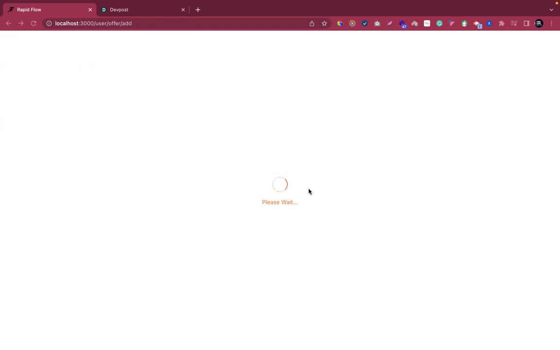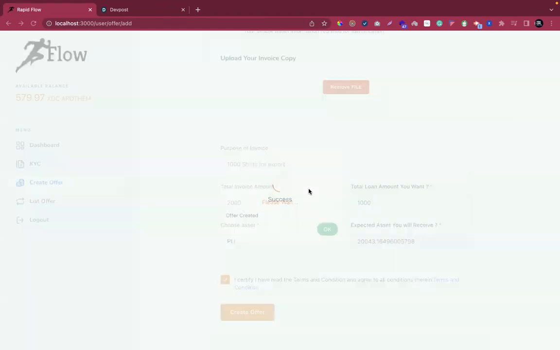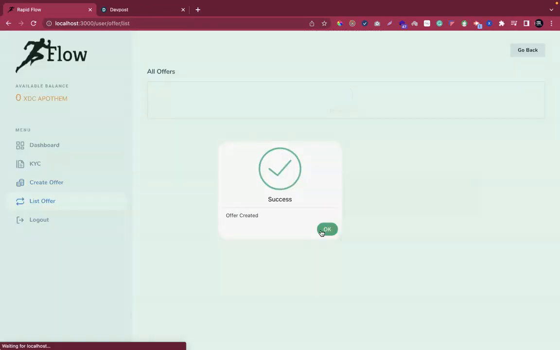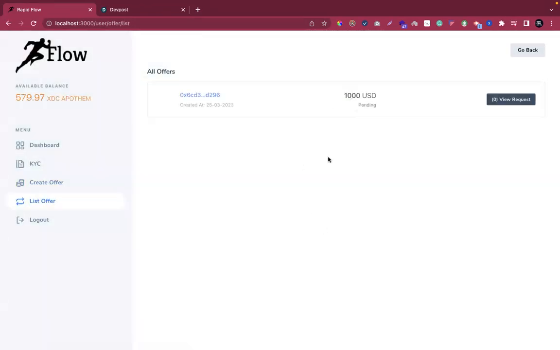They get notified, and they can come and participate, and they will be able to offer the loan at different interest rates. As a borrower, I can see the offer is created, and it is pending, and there is no loan offered by the lenders yet, right?